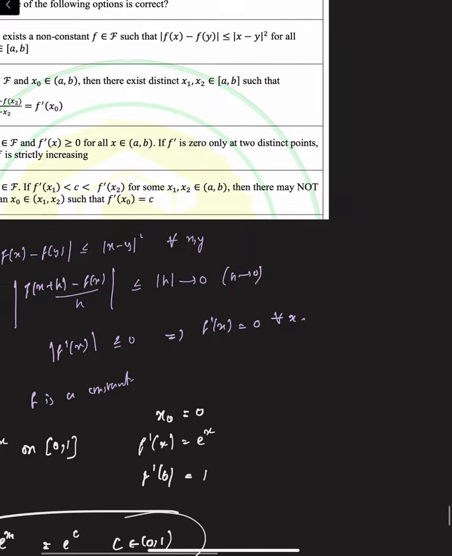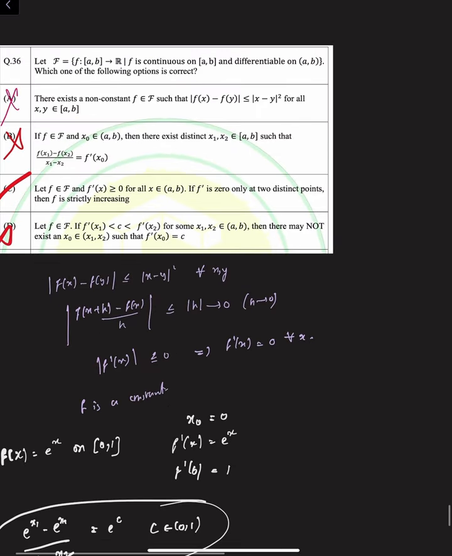So if we are having f dash of x which is greater than or equal to 0 on this a comma b, and f dash is vanishing only at 2 points, then this f dash of x is greater than 0 on the complement of those 2 points.